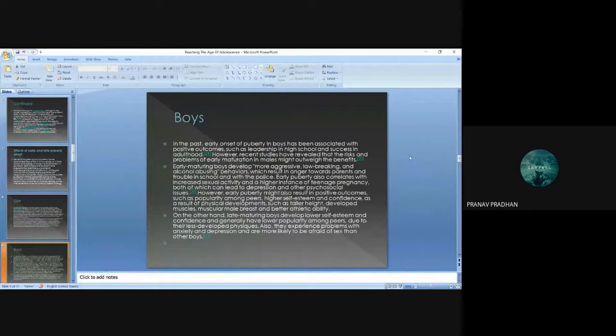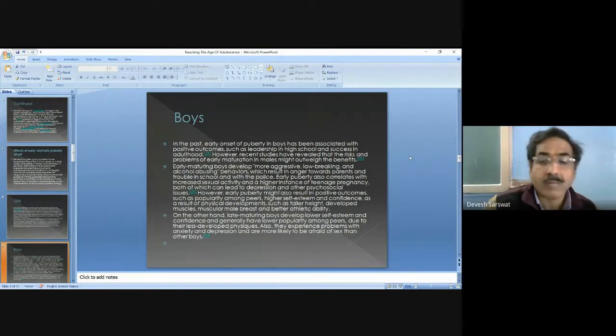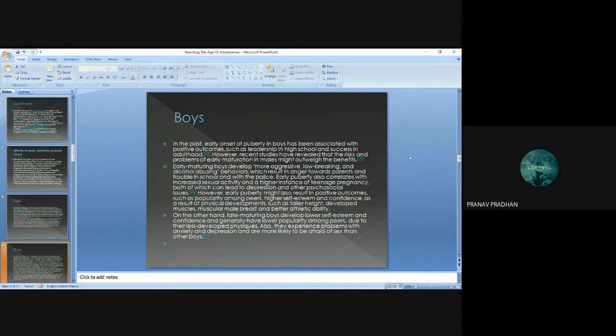However, early puberty might also result in positive outcomes such as popularity among peers, higher self esteem, and confidence, as a result of physical development such as taller height, developed muscles, muscular male breast, and better athletic body.